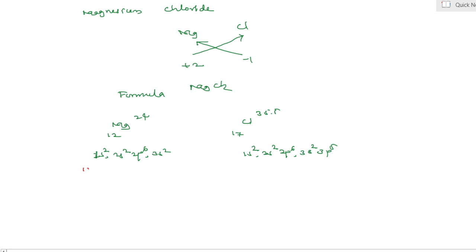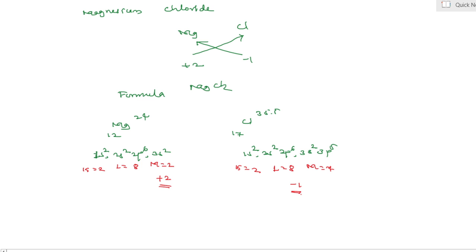In magnesium, K shell has 2 electrons, L shell 8 electrons and M shell only 2 electrons. Therefore it is a metal, therefore positively charged. In chlorine, K shell 2 electrons, L shell 8 electrons and M shell 7 electrons. It means valency is minus 1, because it needs 1 electron to complete the octet configuration. Yes, my dear students, here Mg is 2 and Cl is 1.